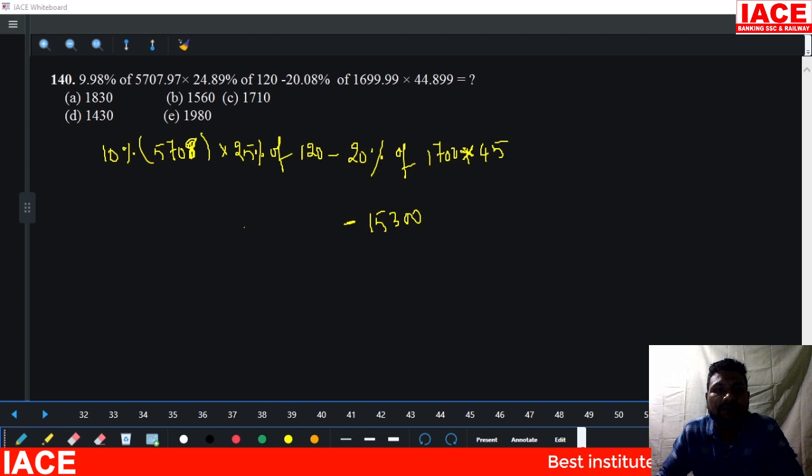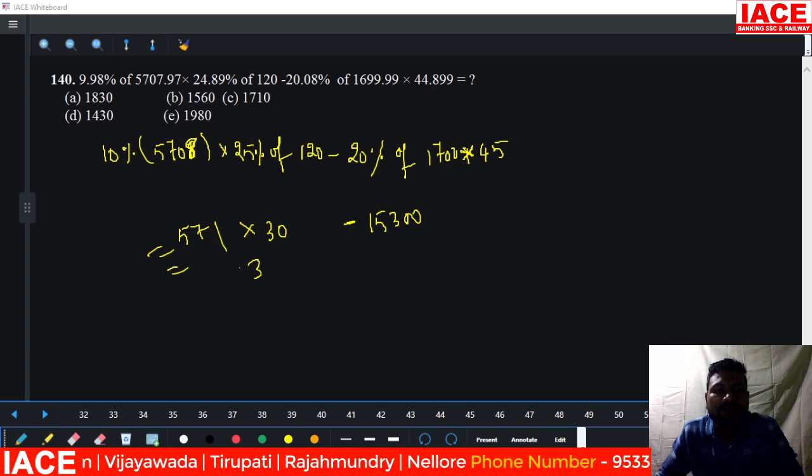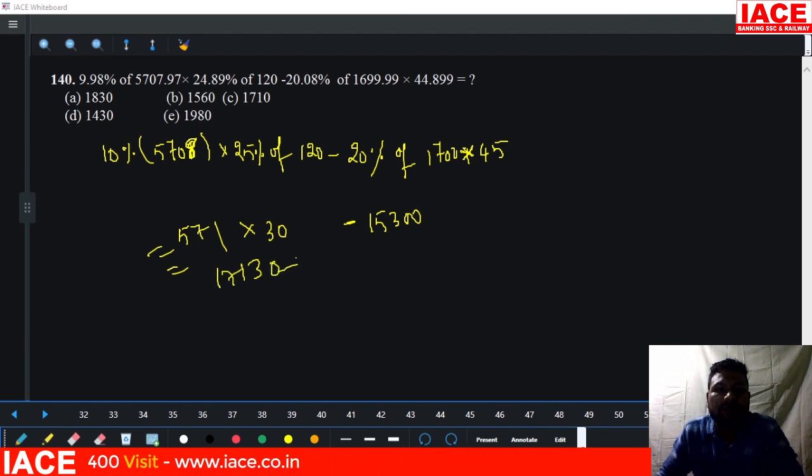25% of 120 is equal to 30. Okay, 10% of 5708 is equal to 570. We can write 571 also, no problem. 3 7s are 21, and carry forward 2. 3 5s are 15, 15 plus 2 is 17, and 0 minus 15300.